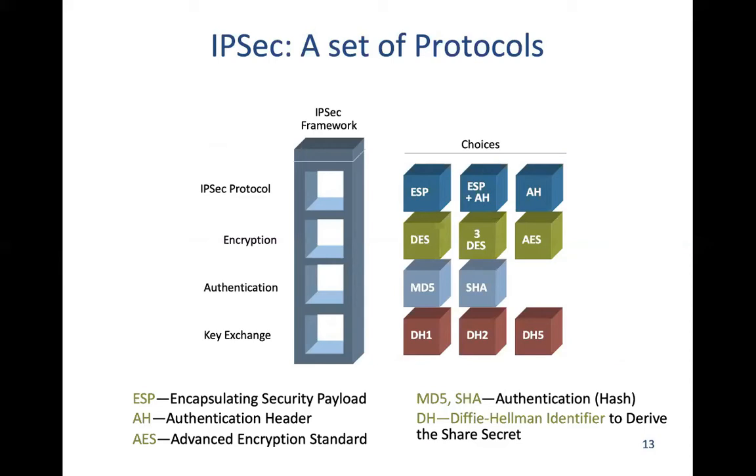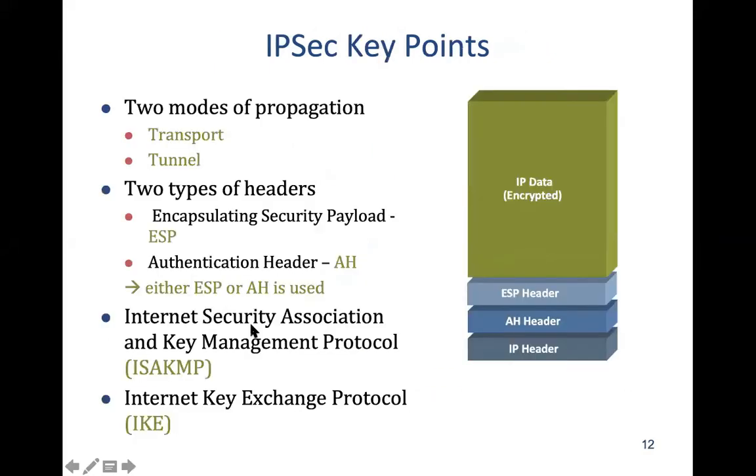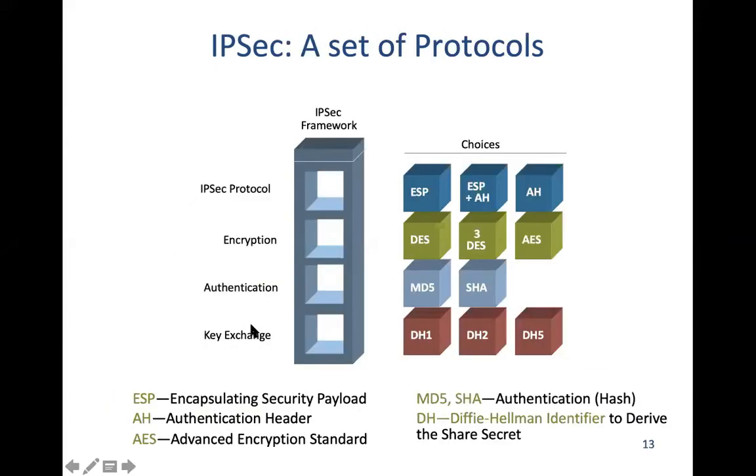Now, first things first, keys need to be exchanged. We are creating a symmetric encryption based tunnel, right? So both ends will use the same key, a symmetric key, which is a shared key. And in order to exchange these keys over an insecure medium, we are going to use Diffie-Hellman here.